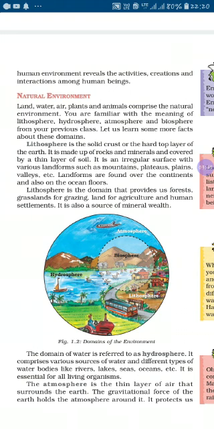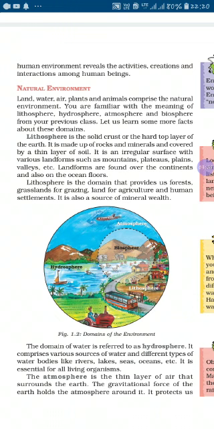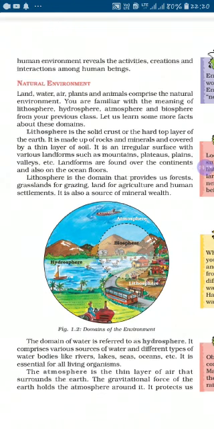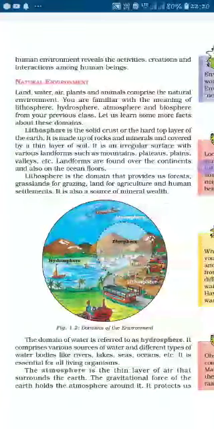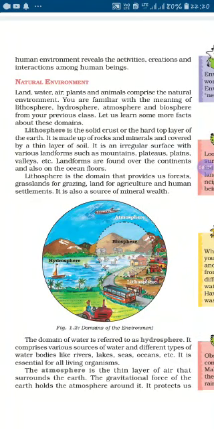And next, an important one, hydrosphere. Hydro means what? Water. Water surrounds three sides of the earth and one side only is land, as we well know, because 71% of the earth is covered by water, and the remaining 29% is only land. The atmosphere is the thin layer that surrounds the earth. Most of the gravitational force of the earth holds the atmosphere around it.